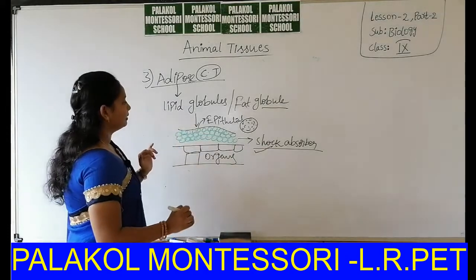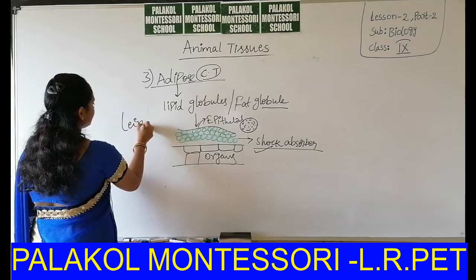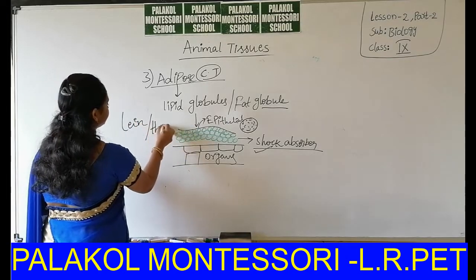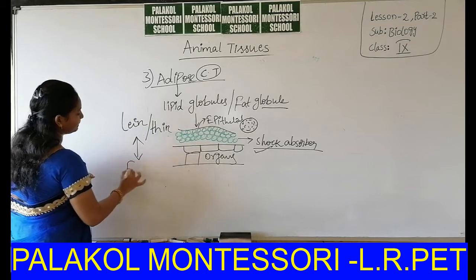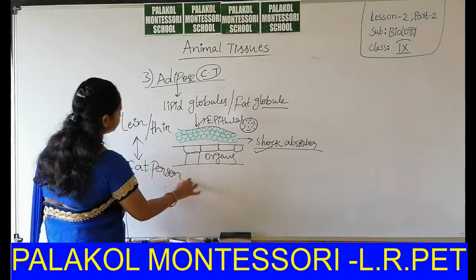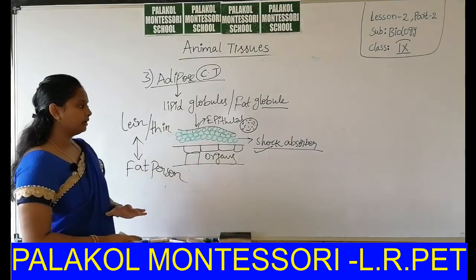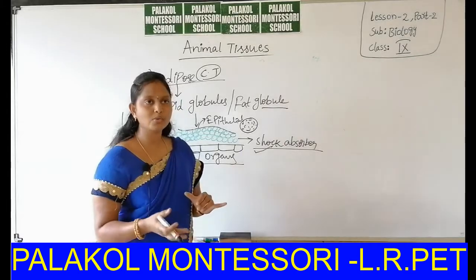Now, compare a lean or thin person and a fat person. A lean person is very sensitive to cold.